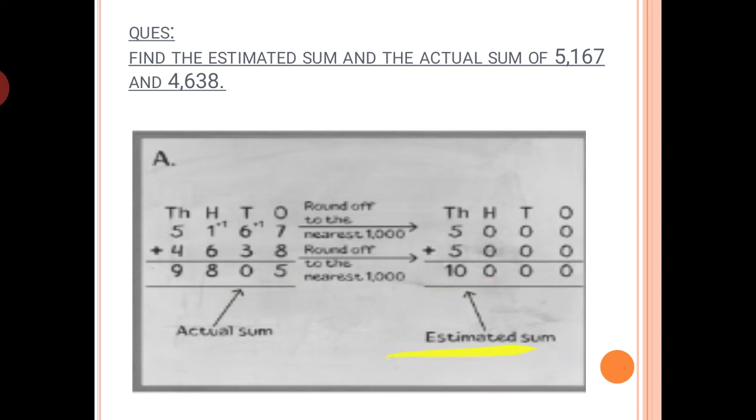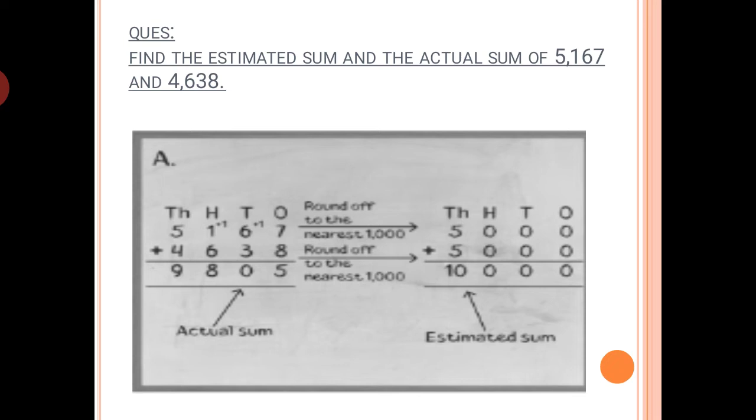Our main focus now is on this block. 5167. Now we have to round off to the nearest thousand. So to which thousand is it closer? Is it closer to 5000 or to 6000? Yes, it is definitely closer to 5000. So we have estimated this and written 5000 here by rounding it off. Students, if you forgot rounding off to the thousand, you can see my previous video. I have already explained it to you in block 2.